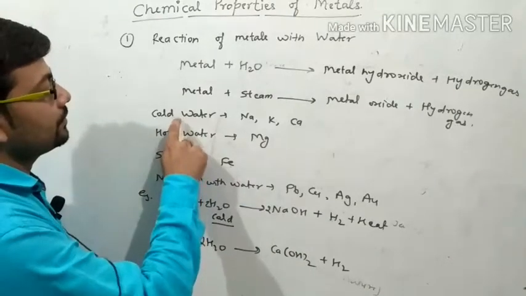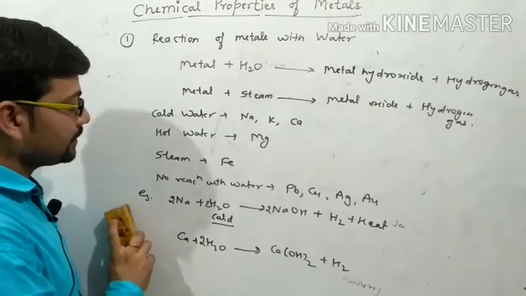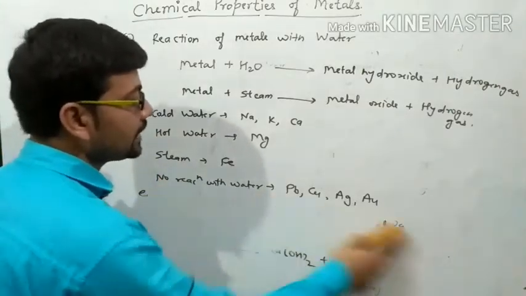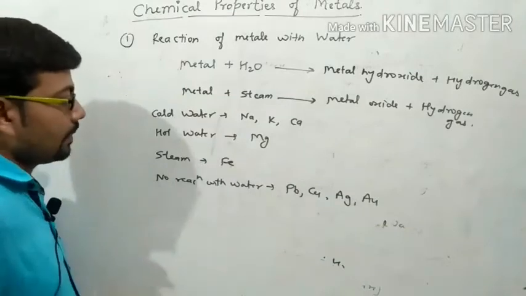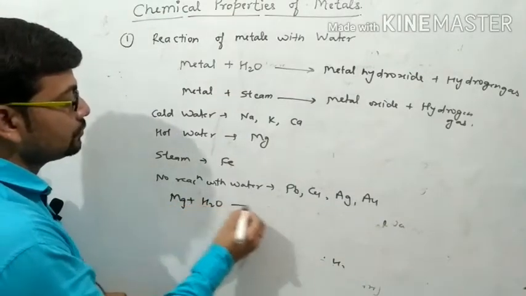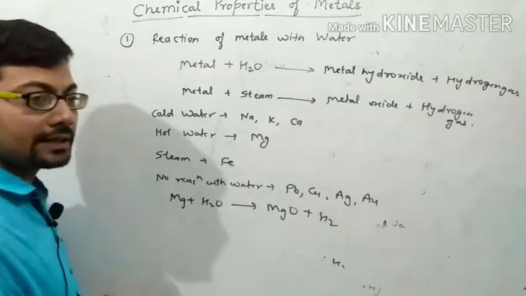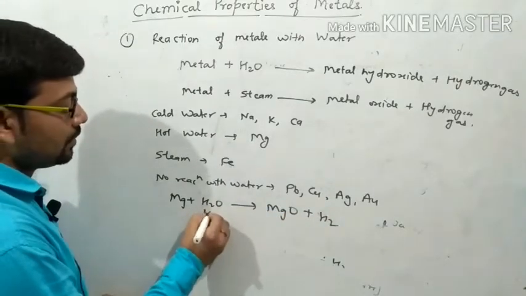But in case of hot water, basically magnesium does not react with cold water. They react with hot water. And when magnesium reacts with H2O, then it forms metal oxide with the liberation of hydrogen gas. This is hot water.